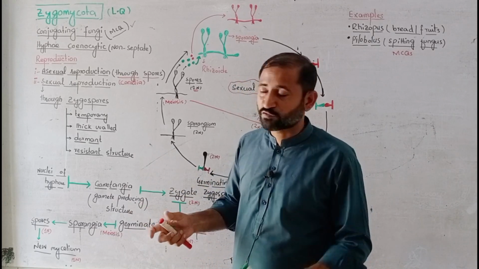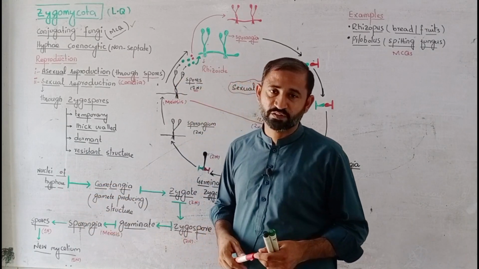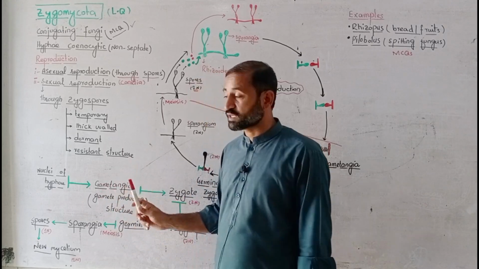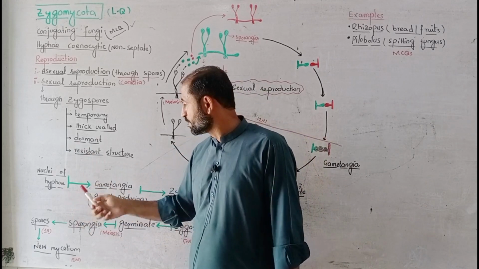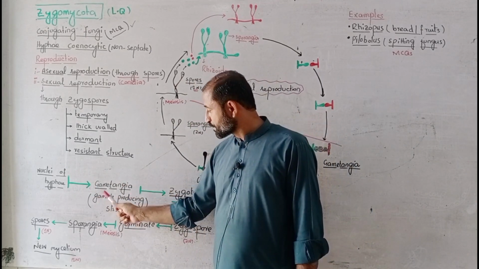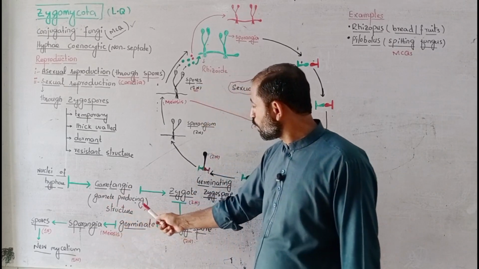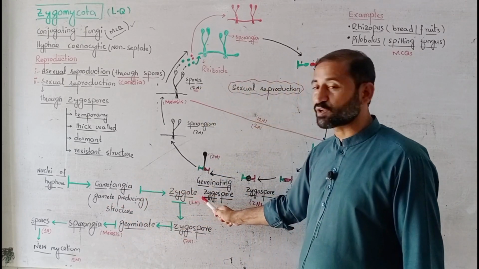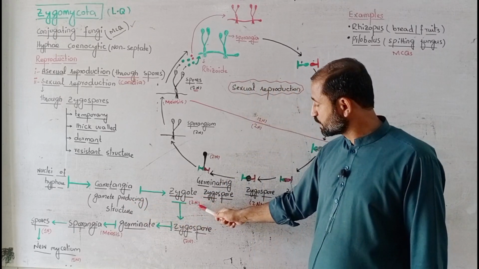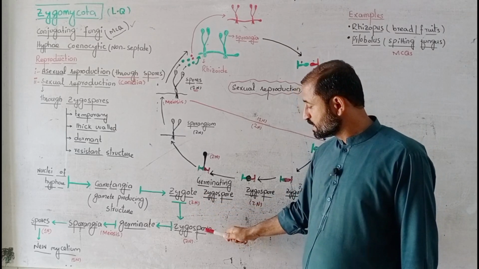And how are these zygospores formed? First of all, the cytoplasm of the hyphae fuses, which is known as plasmogamy, and then their nuclei fuse, that is known as karyogamy. So after karyogamy, gametangia is formed, and we already learned about that. Gametangia is a gamete producing structure. They produce gametes, and in gametangia zygote is found. Whenever their gametes fuse together, they will form zygote, and zygote is diploid, and this diploid zygote now forms zygospore,